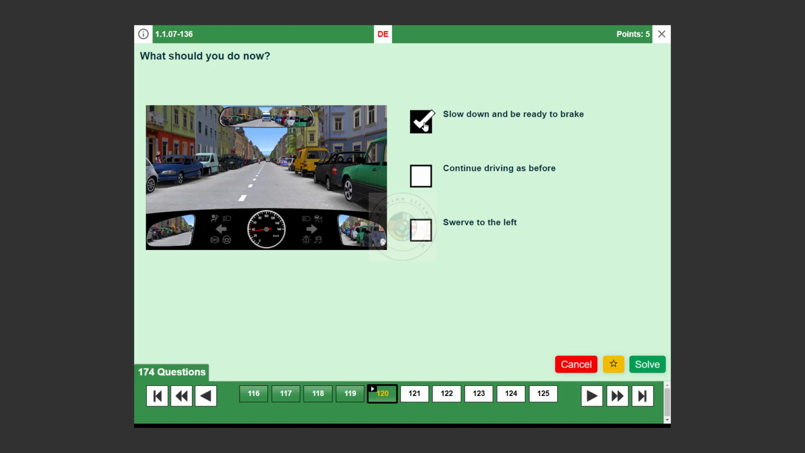Slow down and be ready to brake. True. Slowing down gives you more time to react and make safe decisions, especially when faced with unpredictable situations.